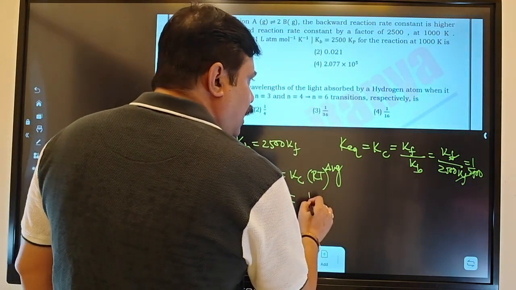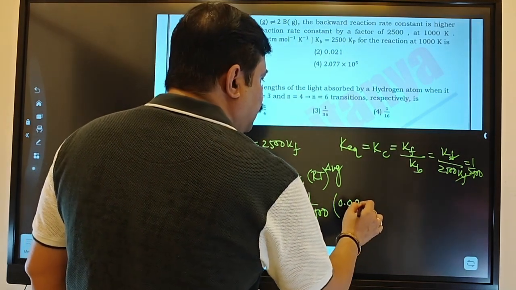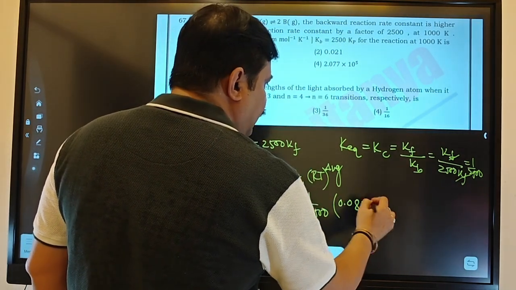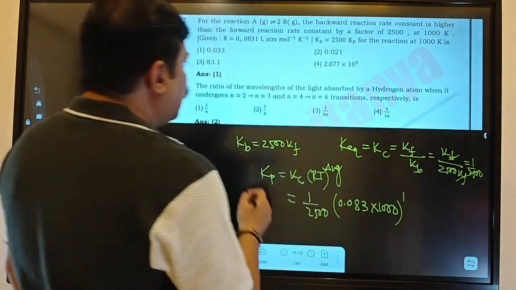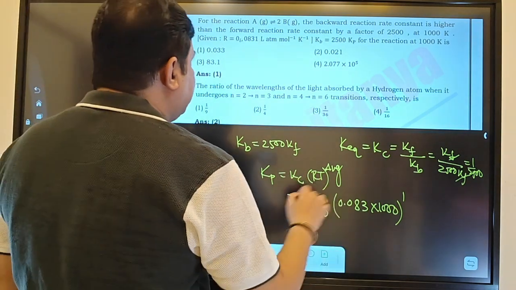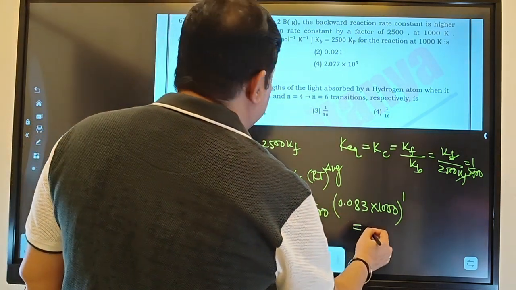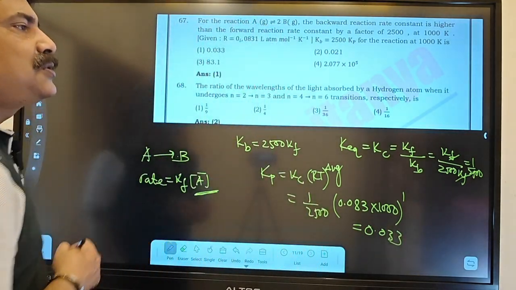Kc you got is 1 by 2500. Then R equals 0.083, and temperature they are telling is 1000, and delta Ng will be equal to 1 because the reaction is 2 minus 1. So if you calculate, this value will give rise to 0.033. Roughly this value will come.